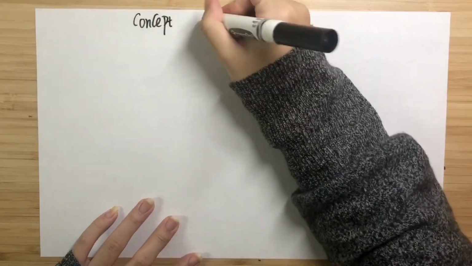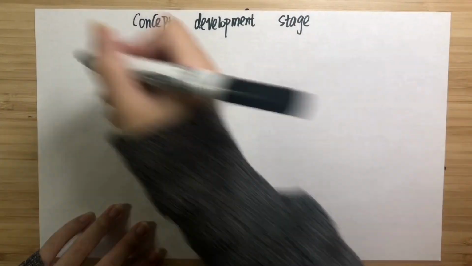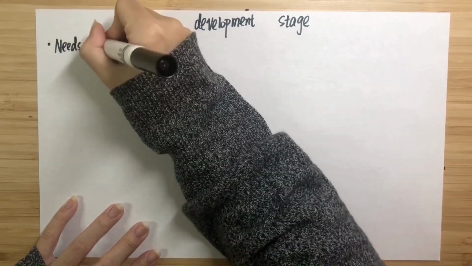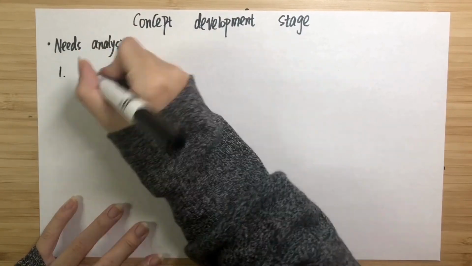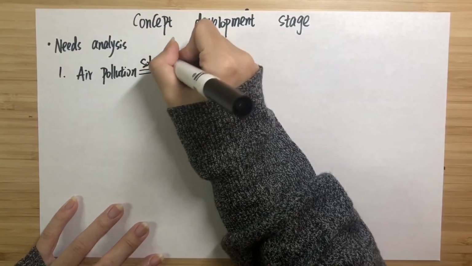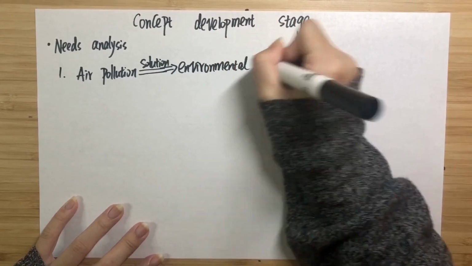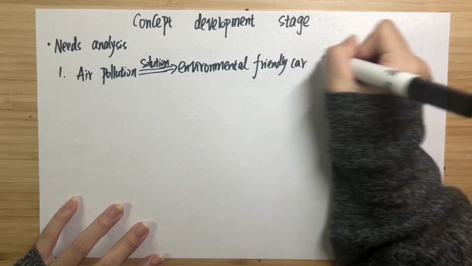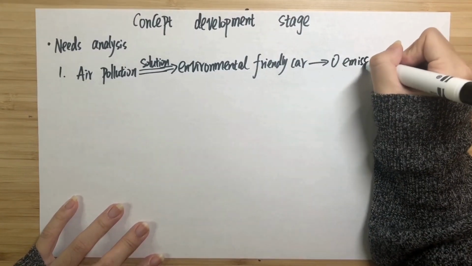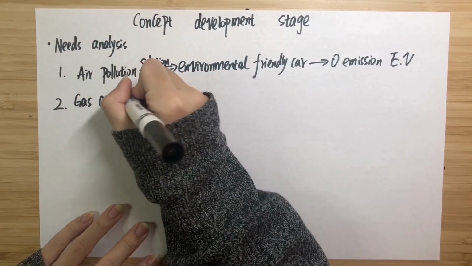Alright, now let's talk about the concept development stage of the electric vehicle system. First, we'll talk about the needs analysis. There's no doubt that cars really changed our lives. It makes our life more convenient and comfortable, but unfortunately, it also causes environmental pollution. So people want to find more environmentally friendly vehicles. Obviously, the electric vehicle is the best solution because it can achieve zero emissions.